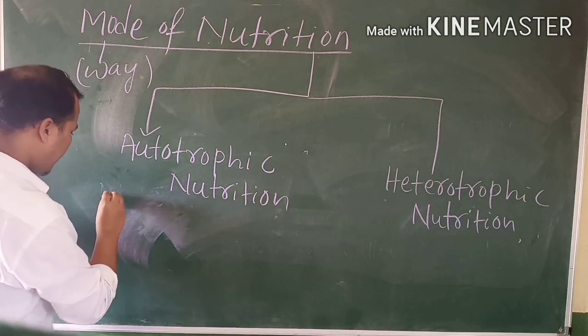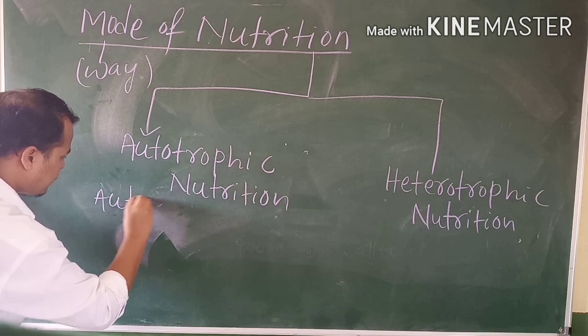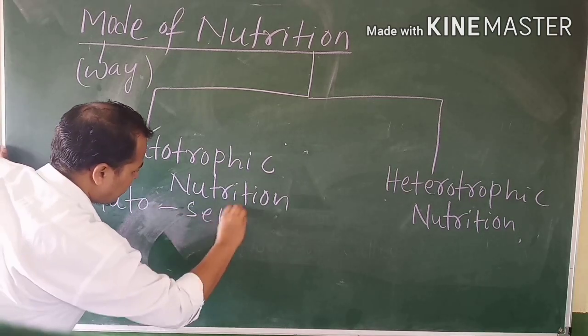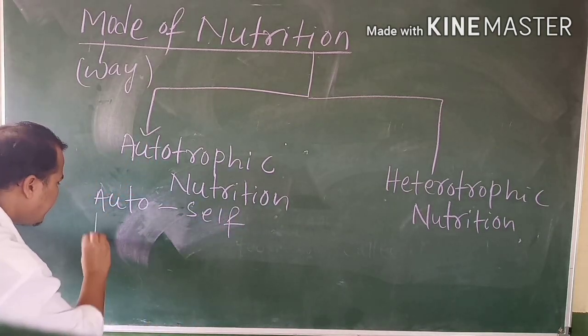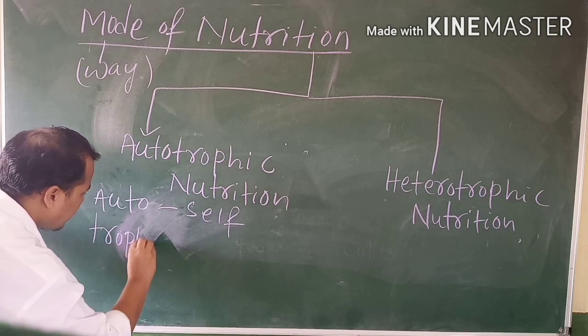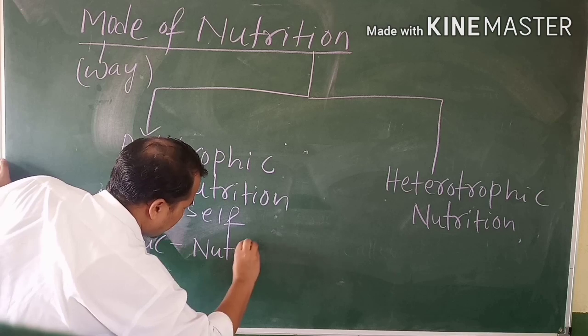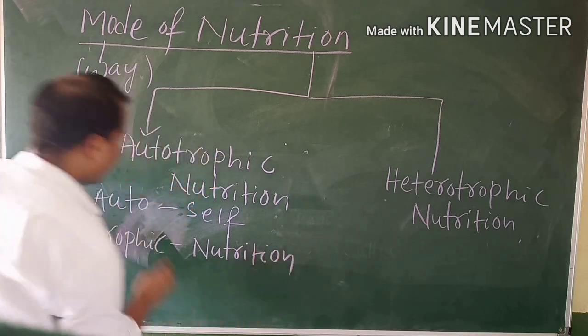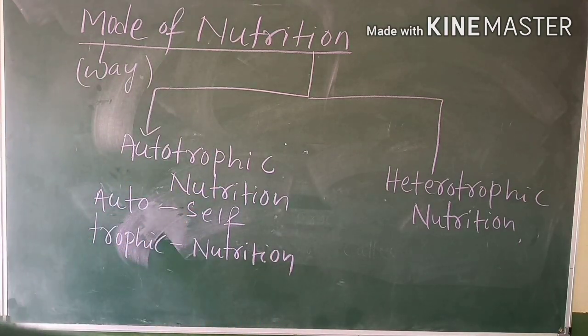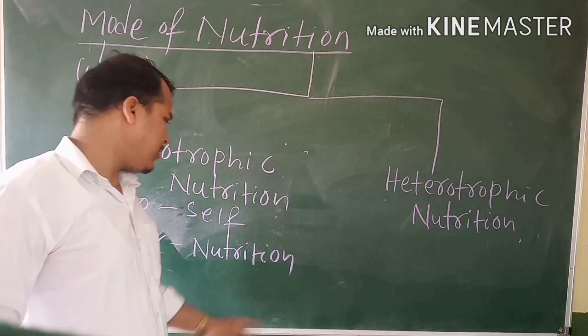Auto means self, and trophic means nutrition.